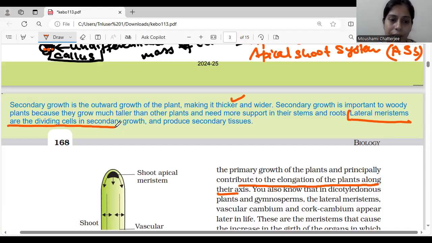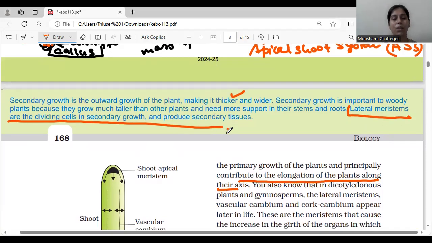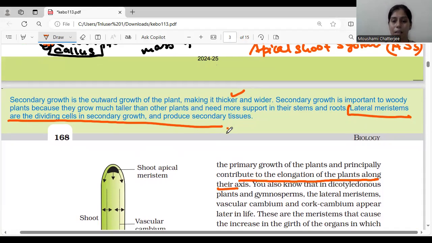This is very, very important: there are three meristems: apical, lateral, and intercalary. Okay, so the lateral meristem is going to divide, and these are the dividing cells in secondary growth which produce secondary tissues. Secondary tissues will be responsible for the thickness and width of the plant.